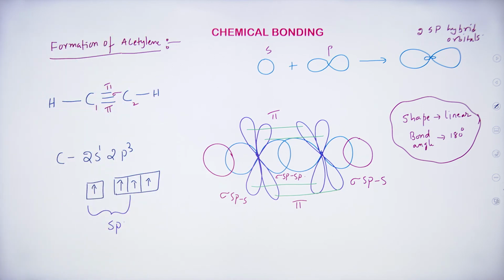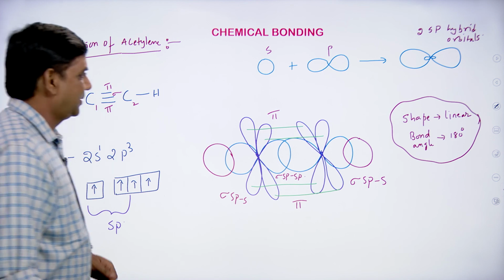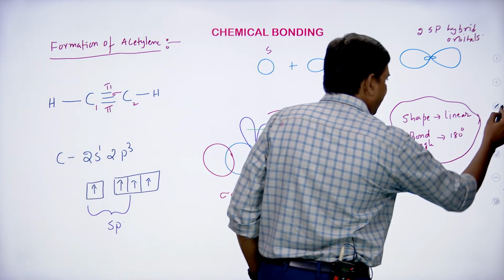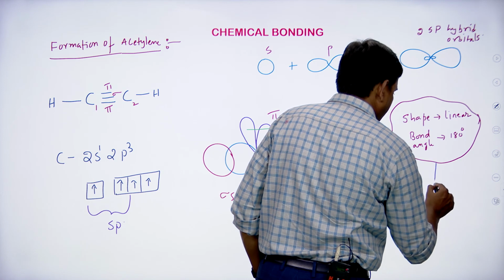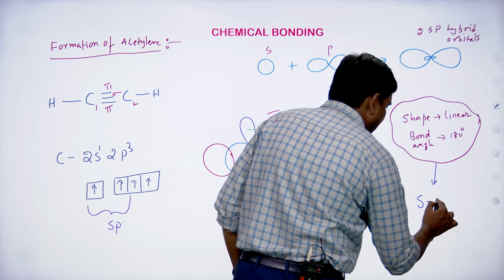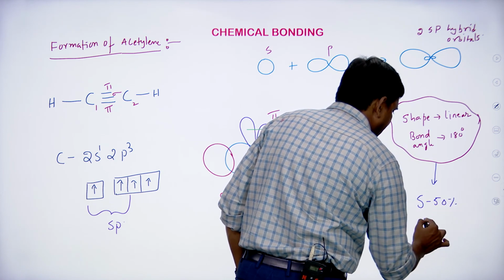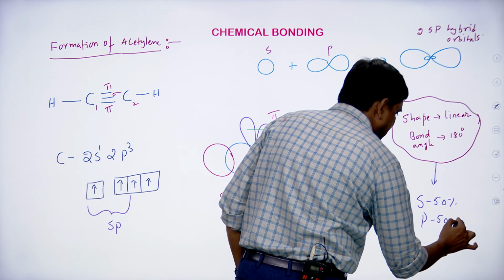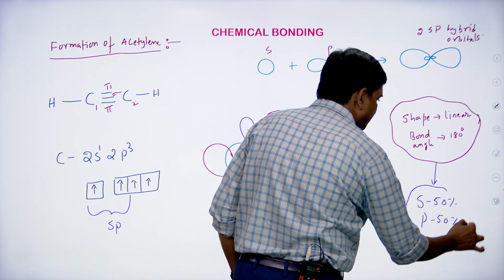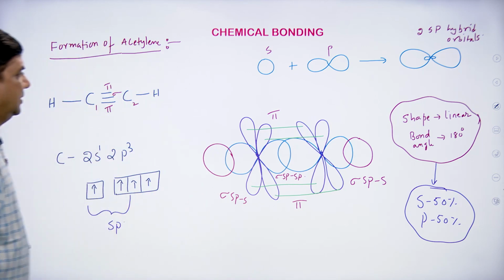Bond angle is 180 degrees. And here also s character is 50% and p character is 50%, like this.